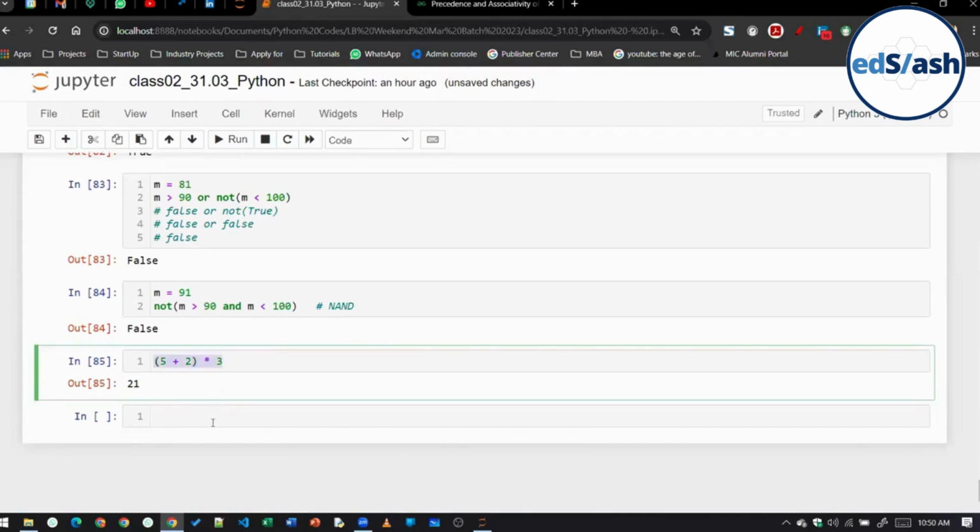In order to be on the safer side, even if you don't remember that it will add first or multiply first, but you want to multiply from your end, do one thing: just put a bracket here. So no matter what the precedence is, it will always multiply first because of the brackets, and then it will add. Is this clear, everyone, or not?